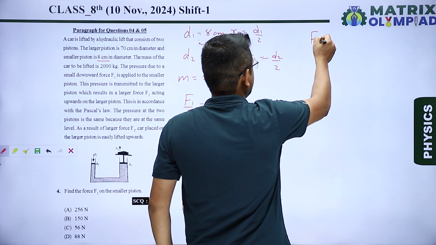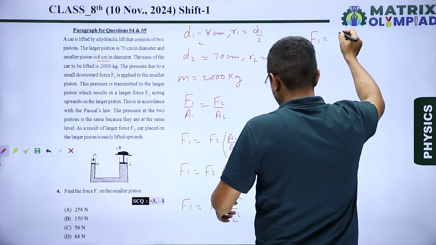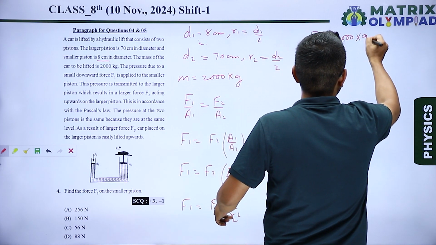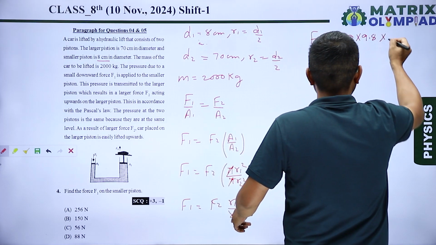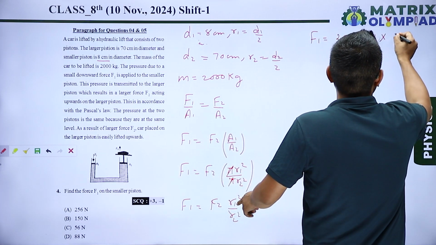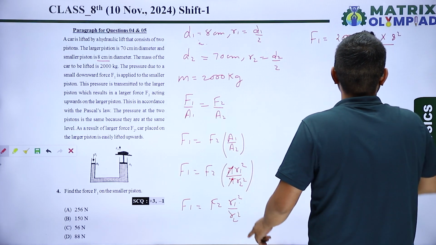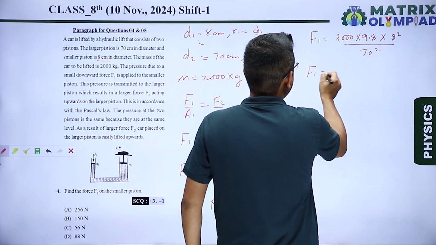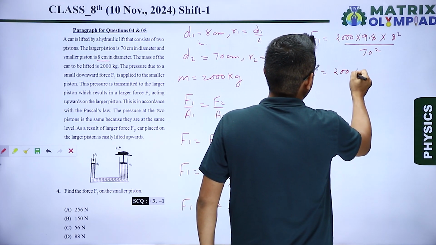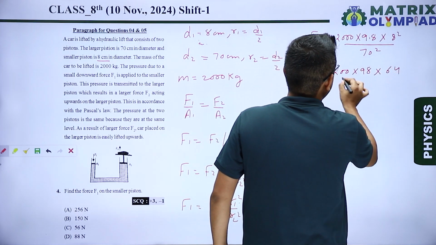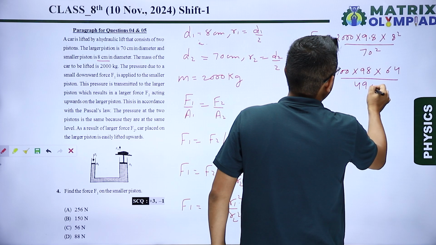So by putting the values, F1 equals mass 2000 and value of gravitational acceleration 9.8 multiplied by 8 square divided by 70 square. So F1 is equal to, let's say, 200 multiplied by 98, decimal is cancelled out, times 64 divided by 4900.